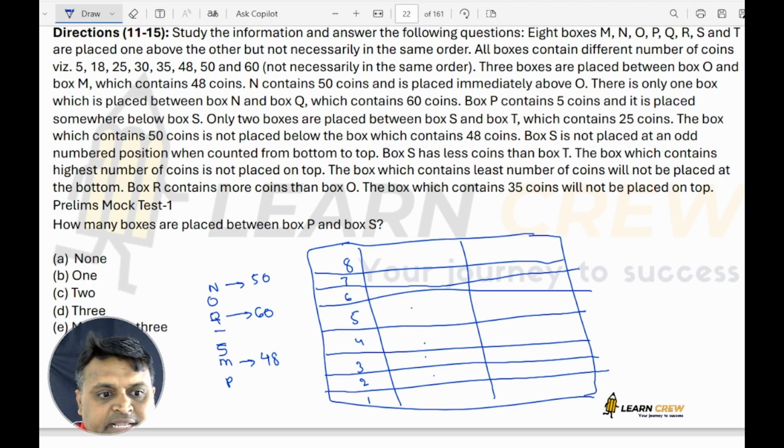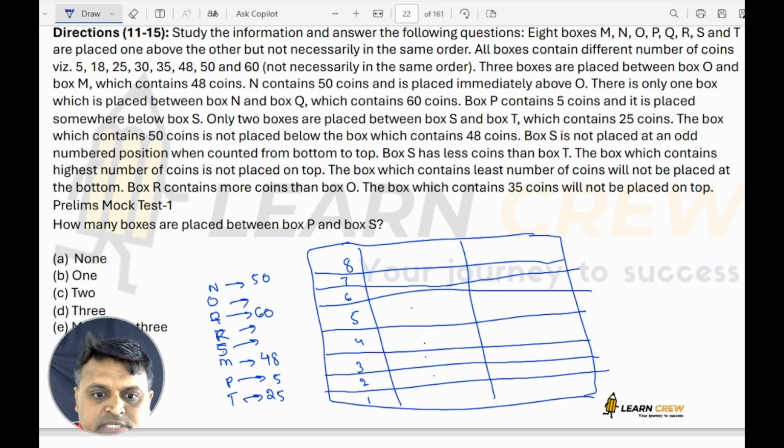Between S and T there are 2 persons, and T has 25. P has 5. What is the remaining? N, O, Q, M. R is missing. This is R.